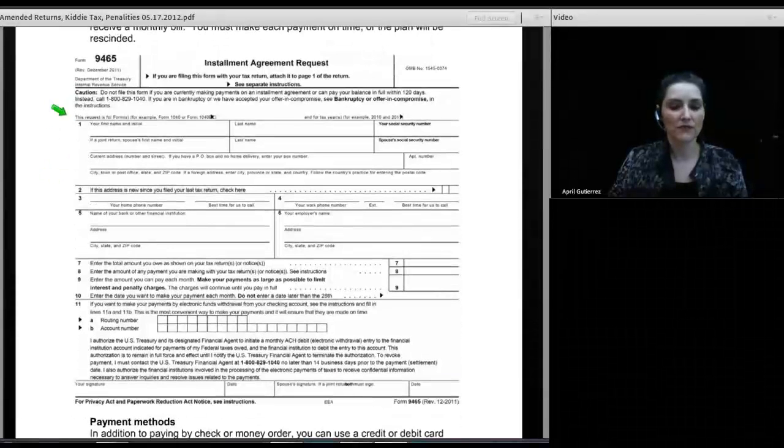Now, this is the form that you file. You can mail the form in by itself. You can see there's a place that you can sign, and you can also file it with the tax return electronically. Either way works.